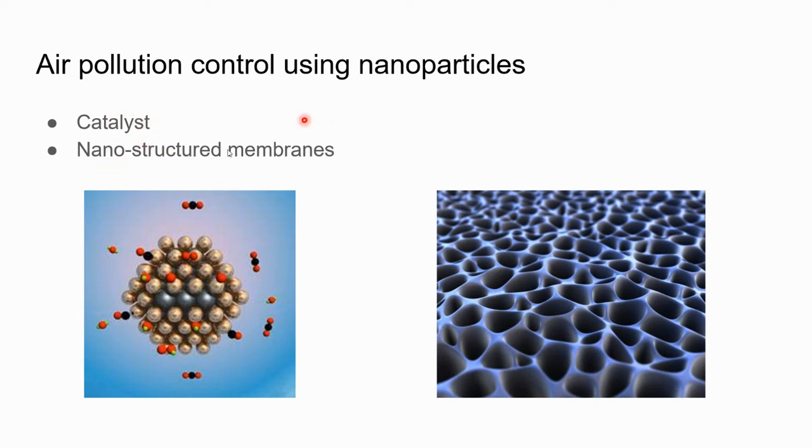of nanostructured membranes. Nanocatalysts have a higher surface area; as I have discussed, nanoparticles have a high surface area because of their low volume.